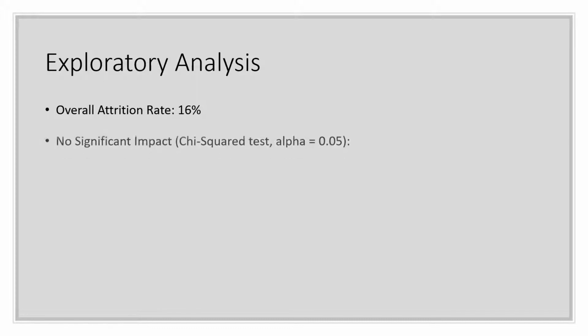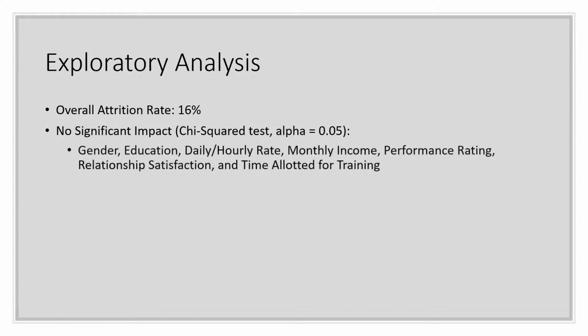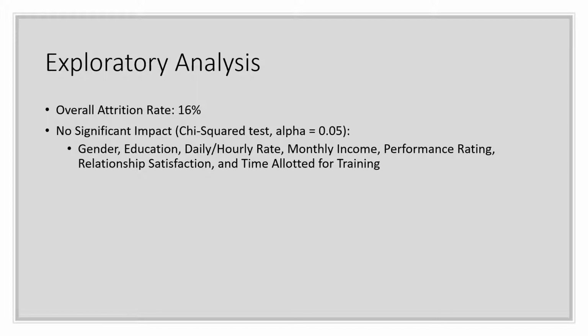After cleaning the data you gave us, we took a look at how different factors were affected by attrition. The company's overall attrition rate is 16%. We used the chi-squared test to compare the attrition rates between the levels of each variable and test for significance. And we found that several factors like gender, education, and pay rate were not heavily influenced by attrition. Of the factors that did vary by attrition, we wanted to point out the following as they appear to have the strongest impact.